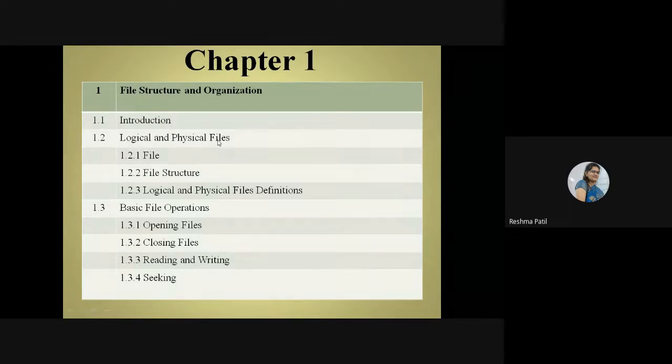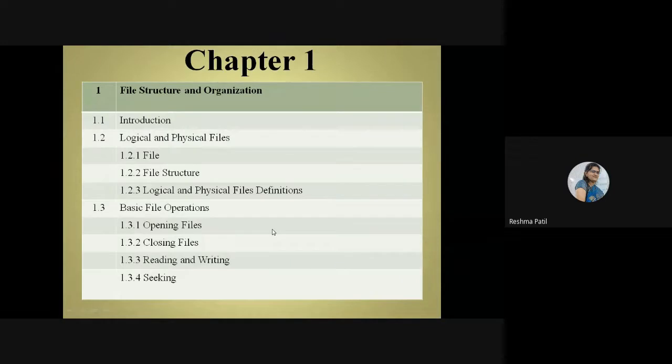Anybody? What is logical and physical file? Or you can ask me any doubt. Yesterday we covered all these points.